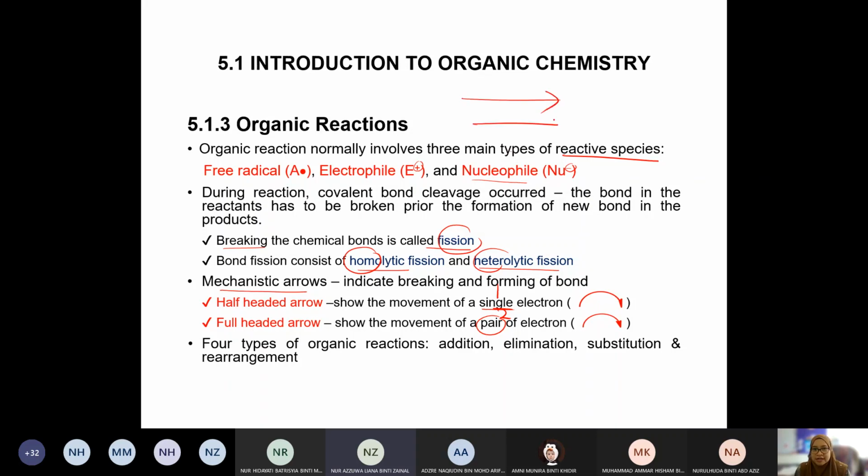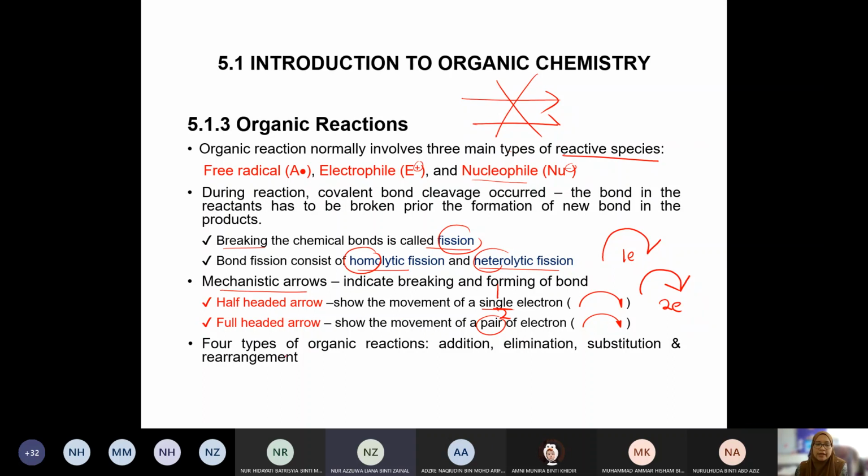It's not straight like that. No, they should be curvy. It shows the movement of electrons. For the full-headed arrow, 1, 2, this shows the movement of 2 electrons. This shows the movement of only 1 electron. That's why it only has half a head. Alright, so that is in terms of arrow.